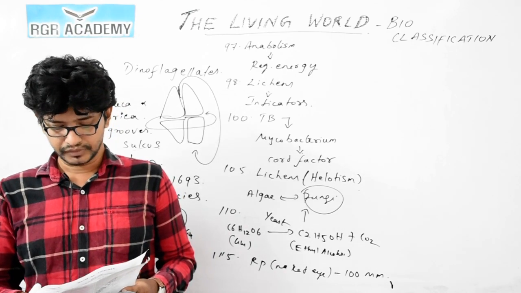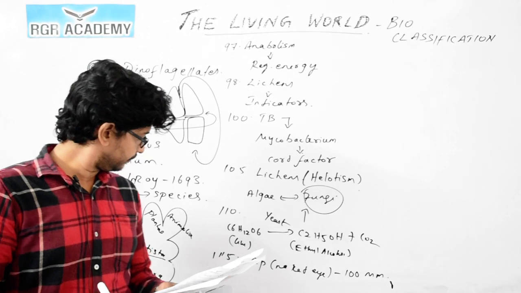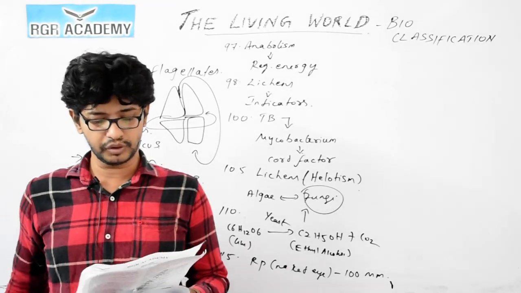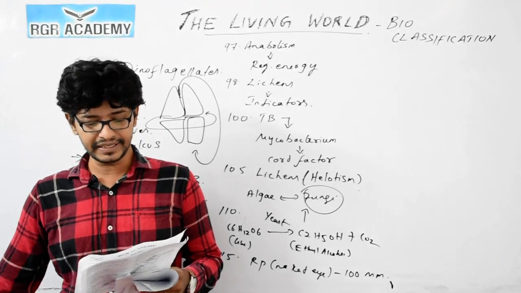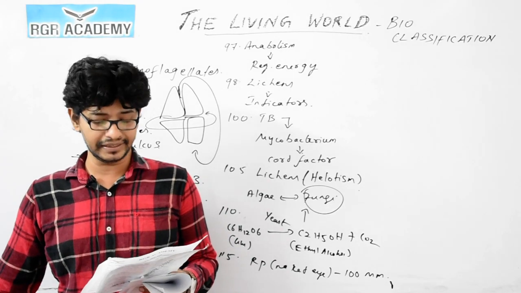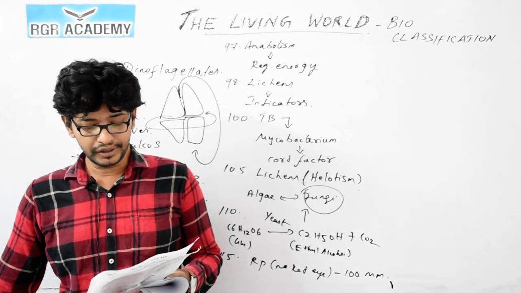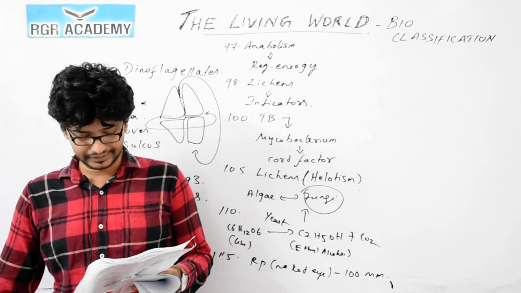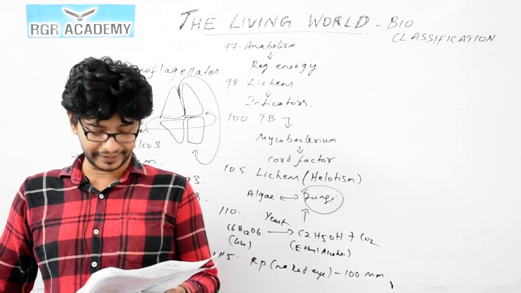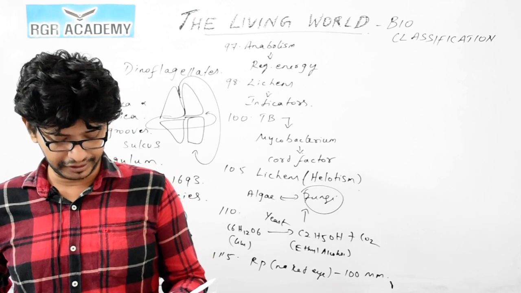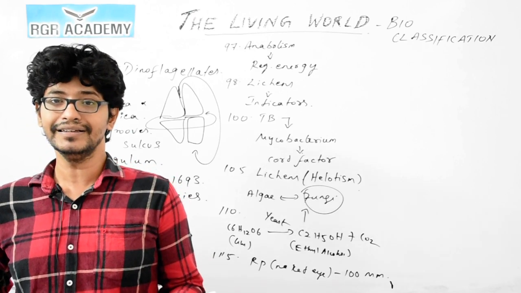Before that, actually, I think we go with 116. Sorry guys, we go with 116. The cilia in Paramecium are longer at the posterior end. It's longer at the posterior end because the cilia of the extreme posterior end are longer and form a bunch which we call a caudal